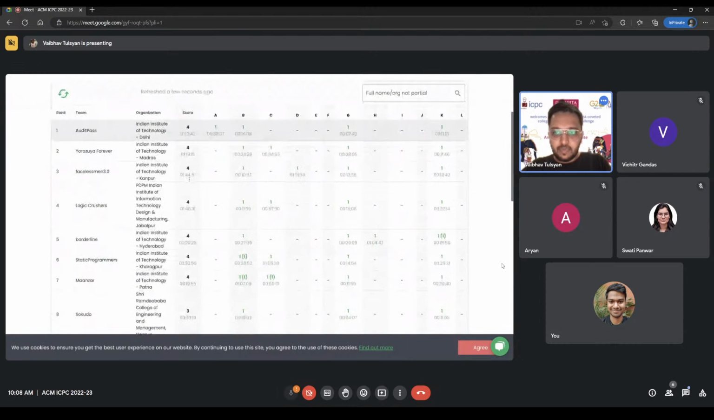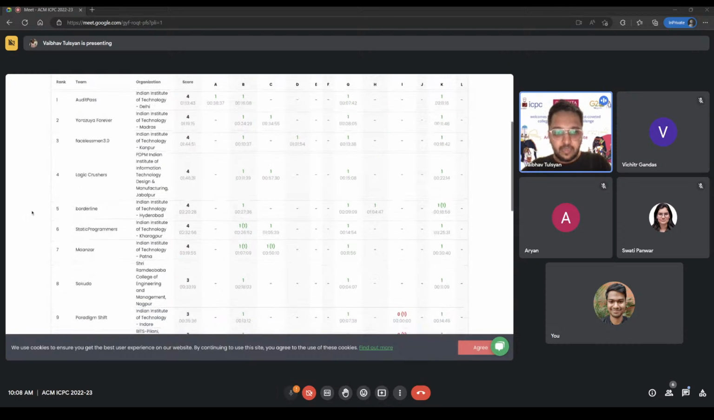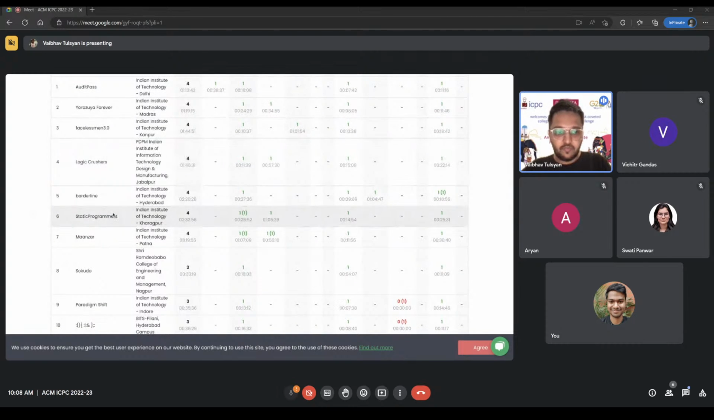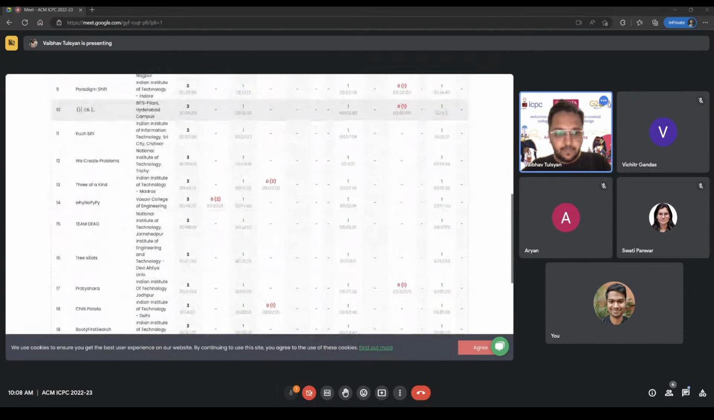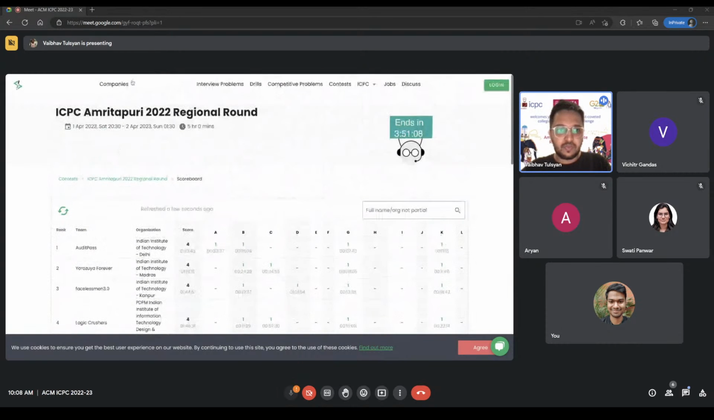Right now we have audit pass from IIT Delhi at the top with the time penalty of 1 hour and 13 minutes. Eurozuya Forever from IIT Madras with four problems. They are less than 6 minutes away in terms of time penalty, so it's a tough competition between the two. Continuing the tradition for IIT Kanpur is Faceless Men 3.0 with four problems again, but they're slightly far behind in terms of time penalty here. And we have several other teams on four problems now. Yeah, so let's see how this goes.